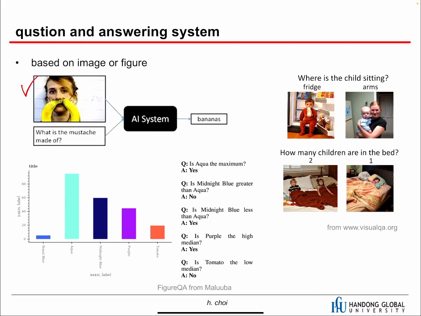Given this image and a question, the AI system can answer this question, or given this figure, the AI system can answer a specific question. These are not perfect yet, but getting better, and pretty soon they will be good enough.